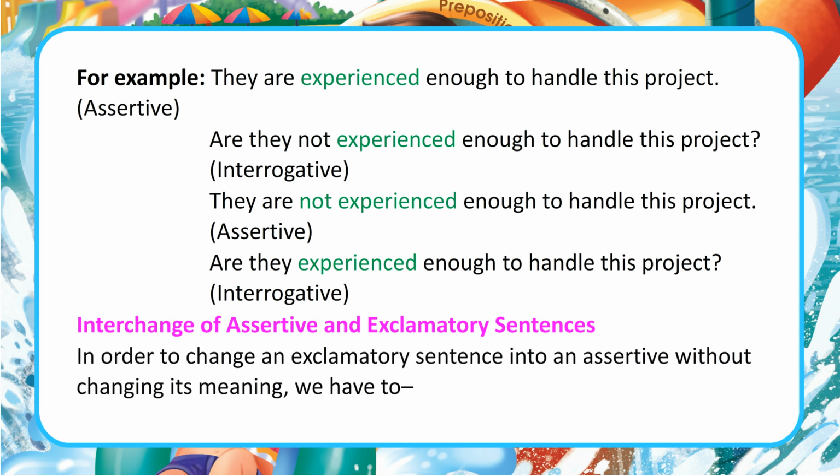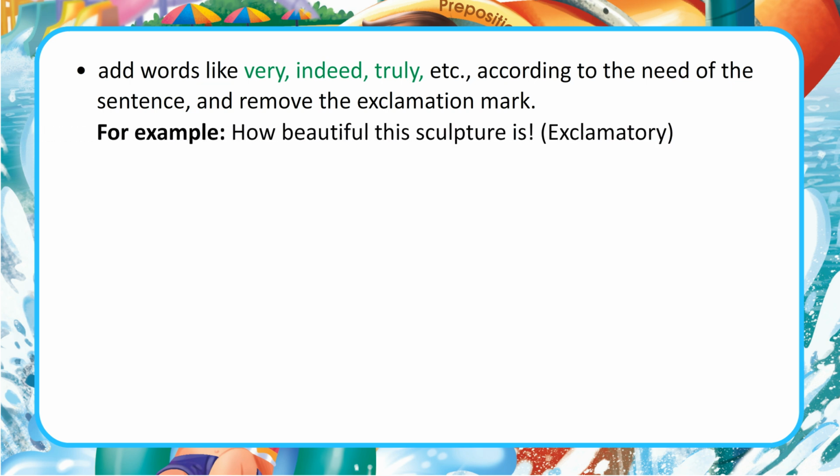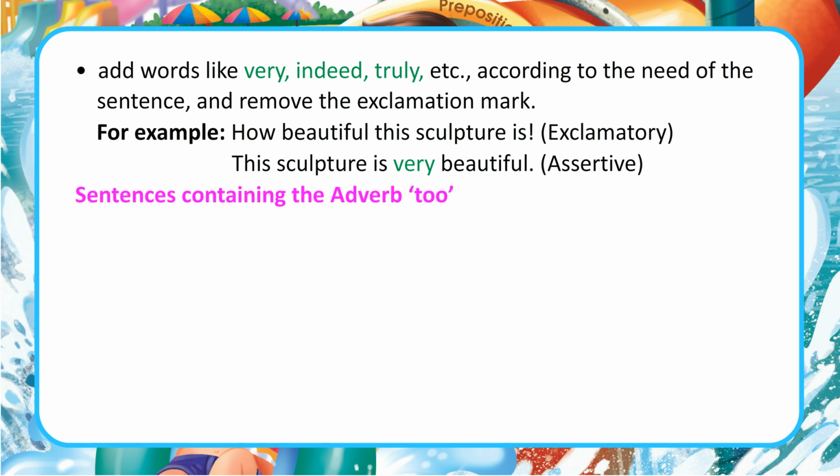Interchange of assertive and exclamatory sentences. In order to change an exclamatory sentence into an assertive one without changing its meaning, we have to add words like very, indeed, truly, etc., according to the need of the sentence, and remove the exclamation mark. For example, how beautiful this sculpture is. Exclamatory. This sculpture is very beautiful. Assertive.